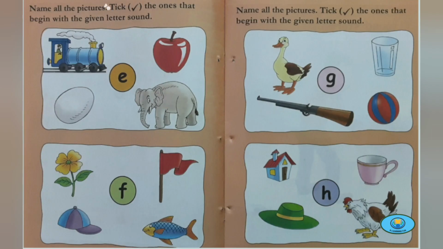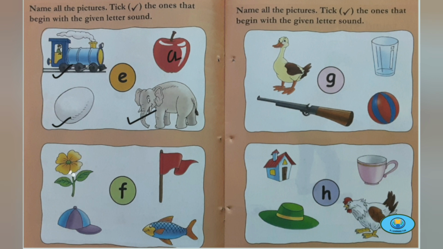Name all the pictures. Tick right the ones that begin with the given letter sound. Now the letter sound is E, and the pictures are engine, apple, elephant, egg. So E, engine, egg, elephant. This is A, not E. This is A, apple, not E.